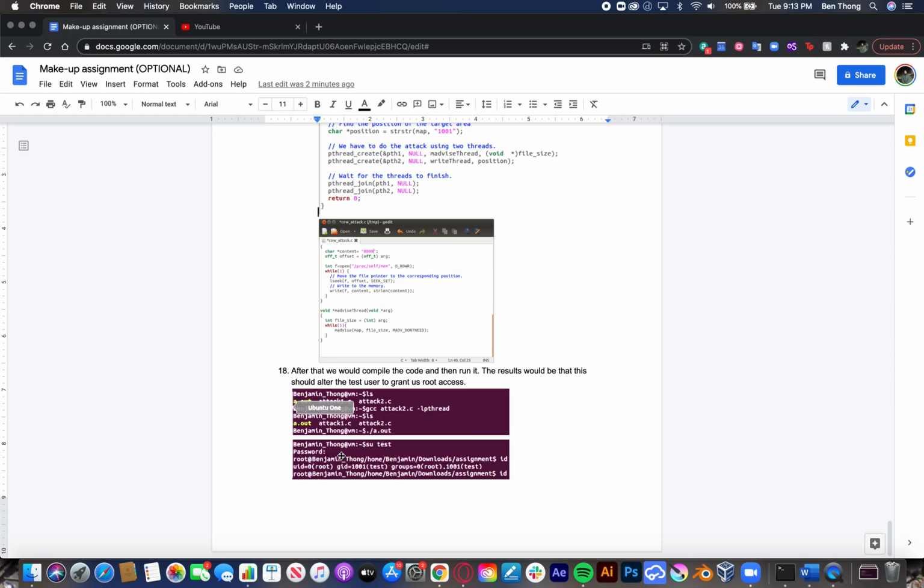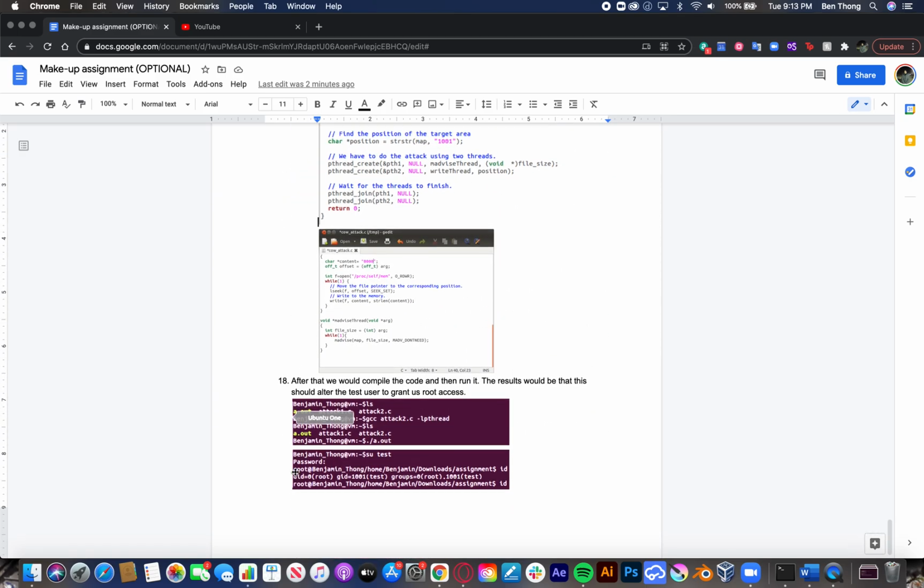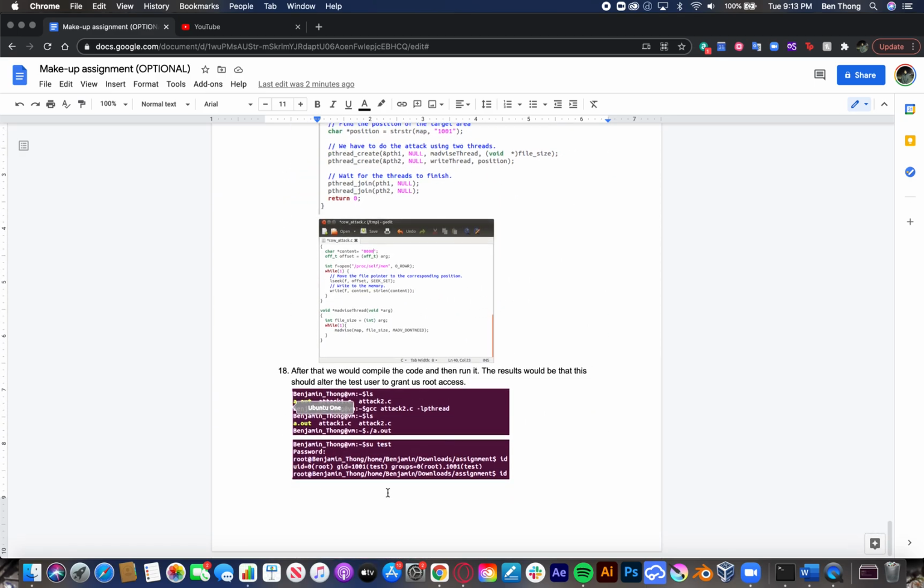I believe you enter a password, but at the end you will have the root user basically. Right here will show you the root user ID, and basically it gives you partial root access. As you can see over here, it went from test into root, and that's the end of this lab.